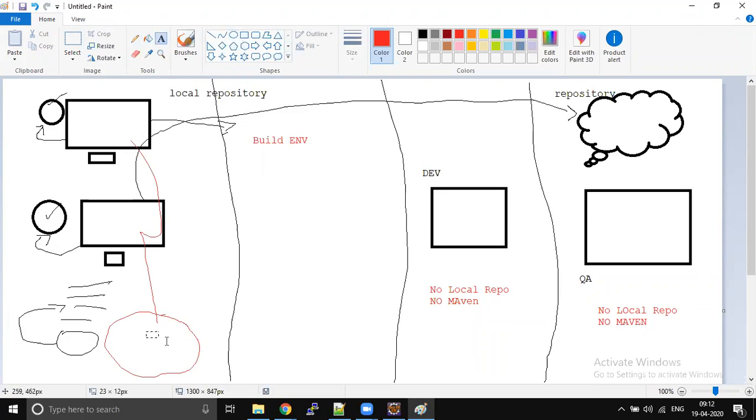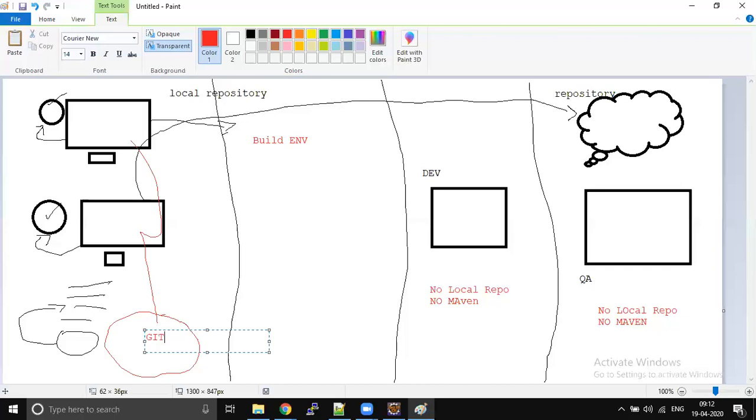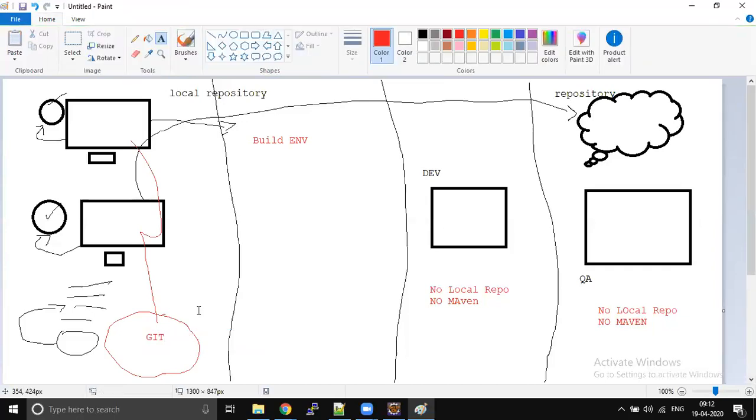Nowadays everything is Git, that's why I'm saying Git. But similarly, like Git, we have so many SCM providers. From IBM, we used to have one, ClearCase, yeah.